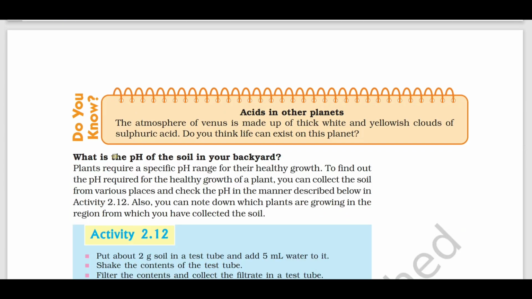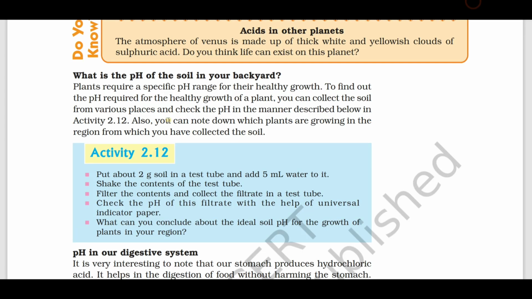Next, what is the pH of the soil in your backyard? Plant requires specific pH range for their healthy growth. In case of decrease in the pH value of the soil, you can use a suitable base to neutralize it.